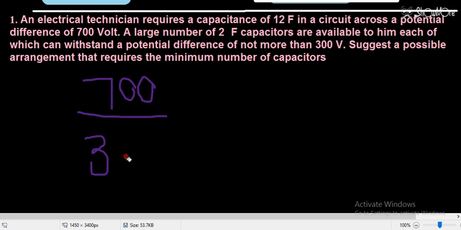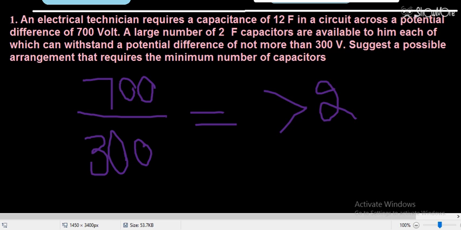If I divide 700 by 300, I will get something more than 2. That means I must connect more than 2, which means 3 capacitors. If I connect 3 capacitors, the voltage will be divided and my capacitors will not get damaged.